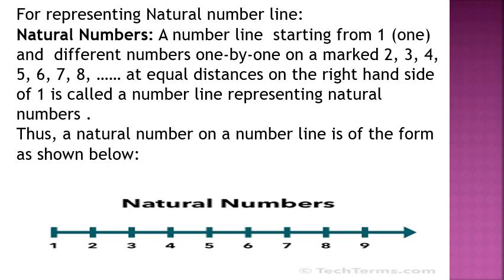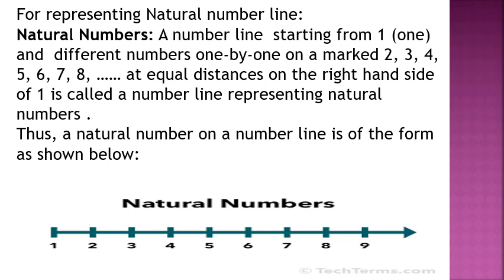Dear children, let us represent the natural numbers on a number line. A number line starting from 1, with different numbers one by one marked as 2, 3, 4, 5, 6, 7, 8, and so on at equal distances on the right hand side of 1, is called a number line representing natural numbers.